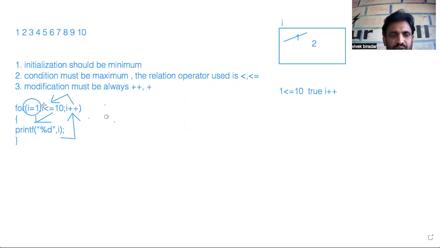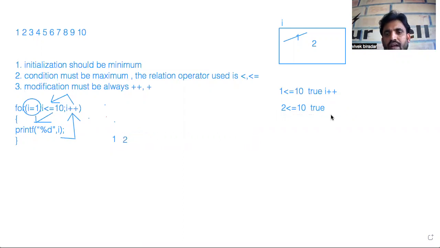1 less than or equal to 10 is true, so it will enter the block and print the value of I. That is, I equals 1 will be printed on the console for the first time. Then I plus plus modifies I to 2. Let me check whether 2 is less than or equal to 10. As the condition is true, it will print the value of I, 2, on the console.